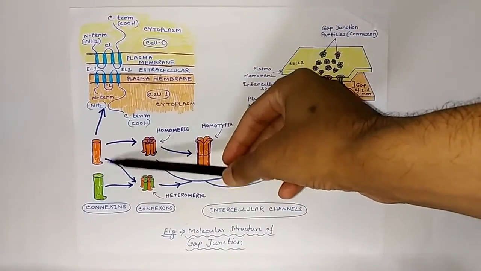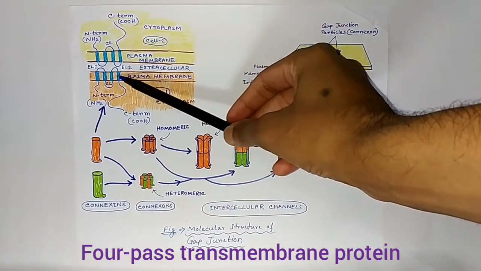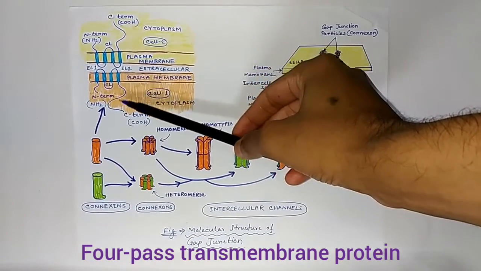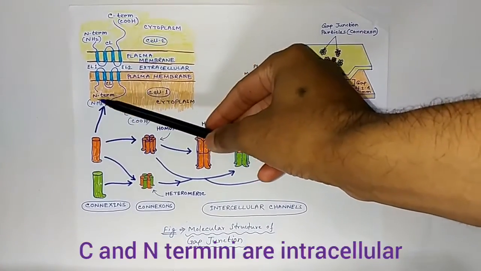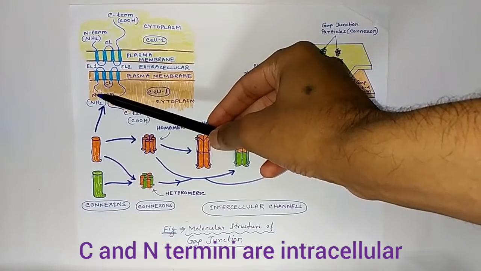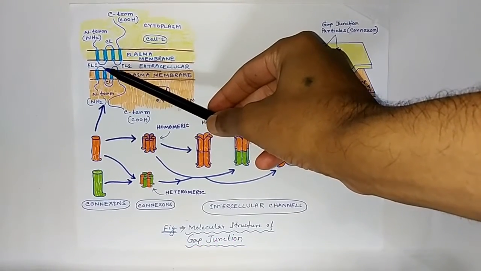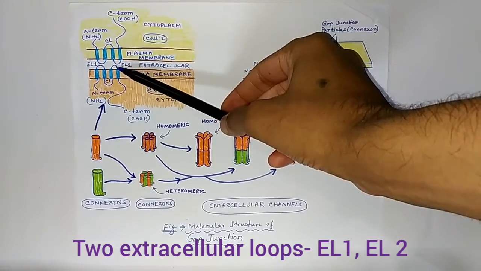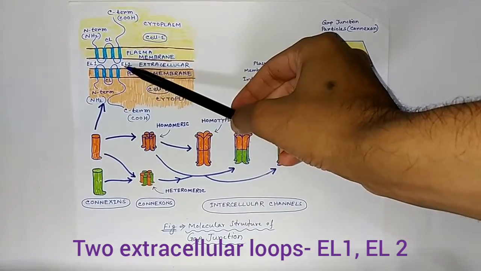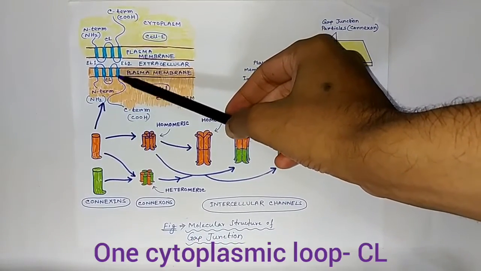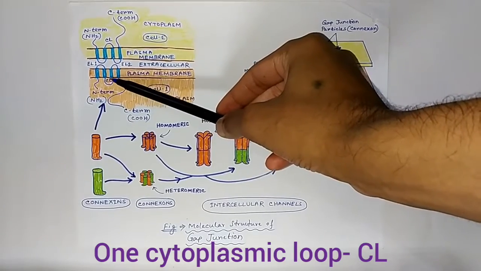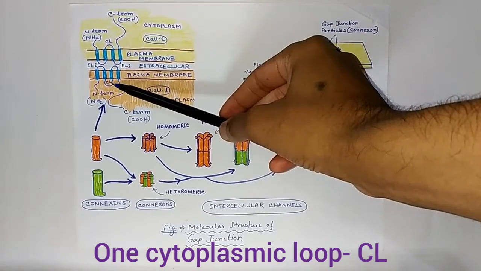The connexins are 4-pass transmembrane proteins. The C and N termini are intracellular. It forms two extracellular loops, EL1 and EL2, and one cytoplasmic loop, CL.